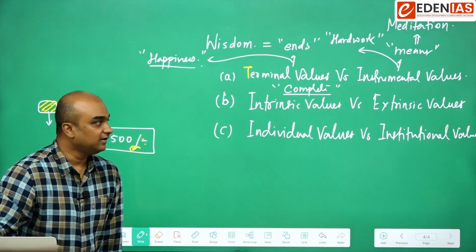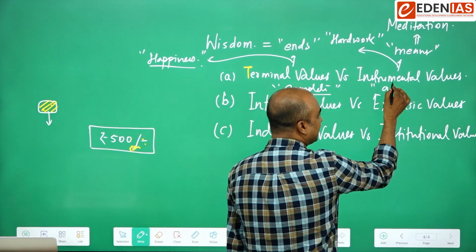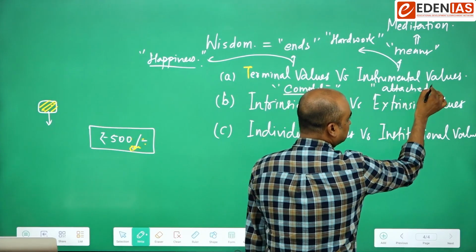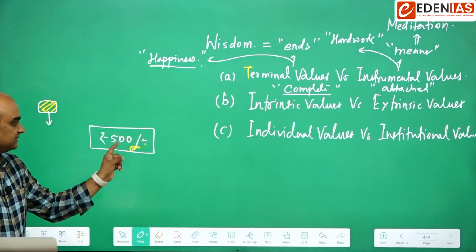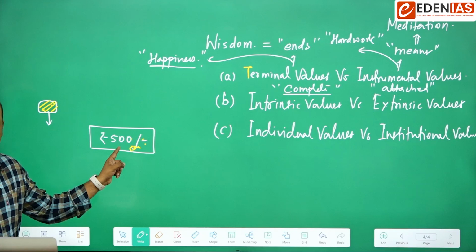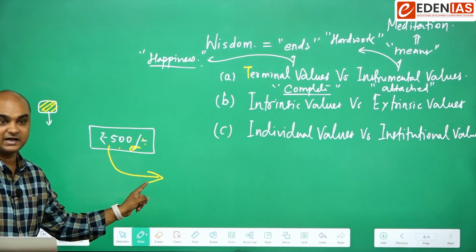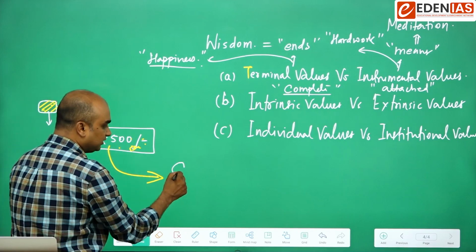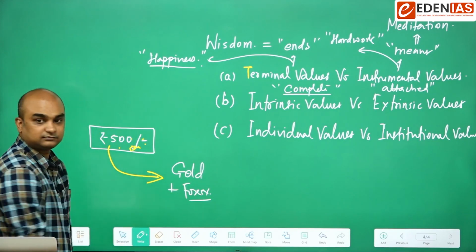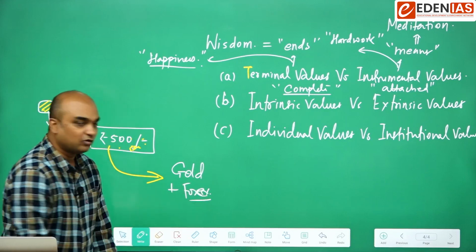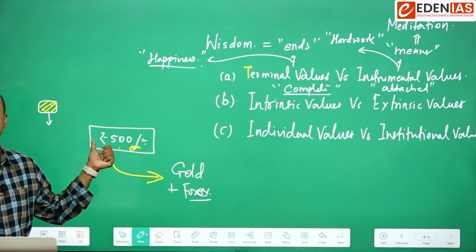Do you get it? Whereas extrinsic values are those that gain value when they are attached to values which are intrinsic in nature. Like say for example, this 500 rupee note has to be backed with some asset of the RBI, like gold and forex. Unless you have gold and forex reserves, the currency might not have much value.